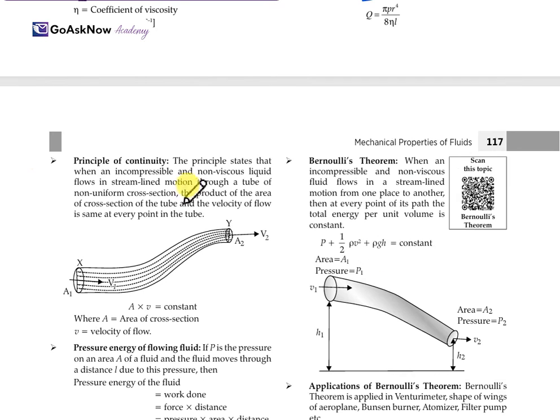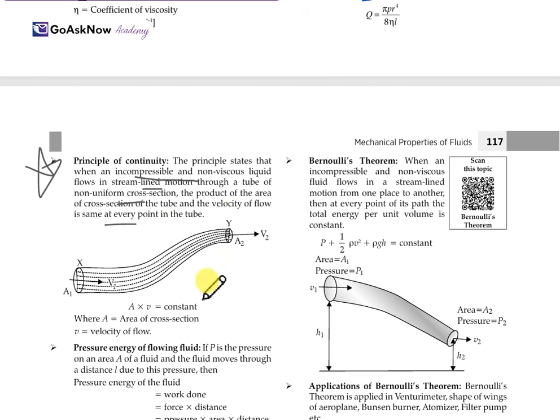Now, the principle of continuity. This is an important topic. This principle states that when an incompressible and non-viscous liquid flows in streamline motion through a tube of non-uniform cross-section, the product of the area of cross-section of the tube and the velocity of the fluid is the same at every point in the tube.